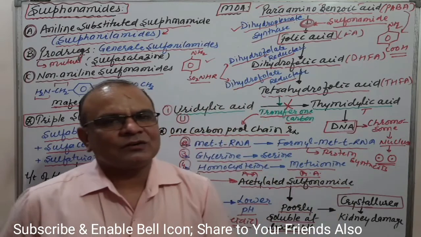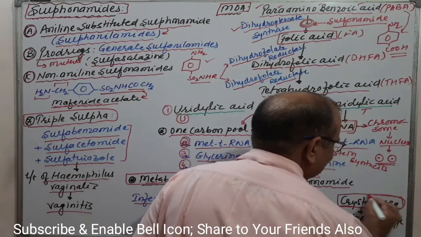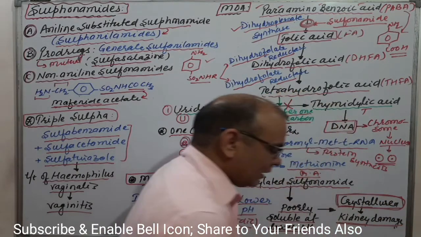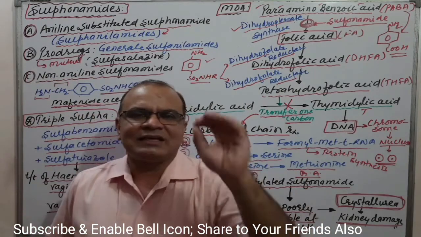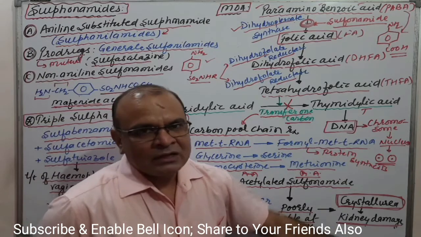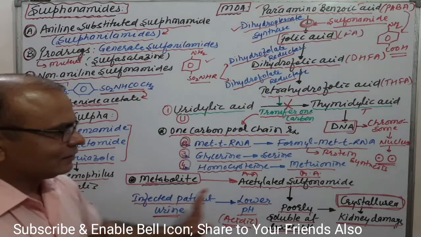That formation of crystals is known as crystalluria. That can damage the kidney also. If a higher dose or continuous dose of sulfonamides is given, then damage of the kidney may arise. This is the main side effect, crystalluria.